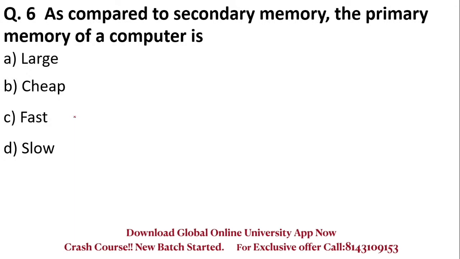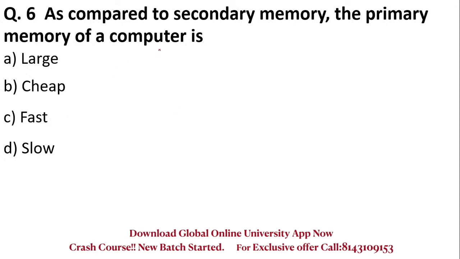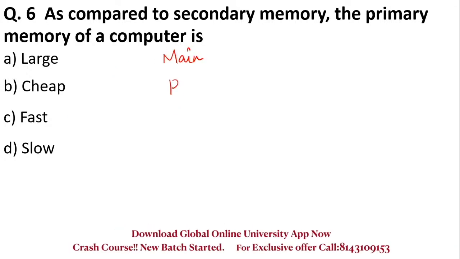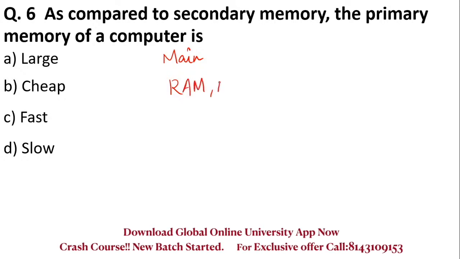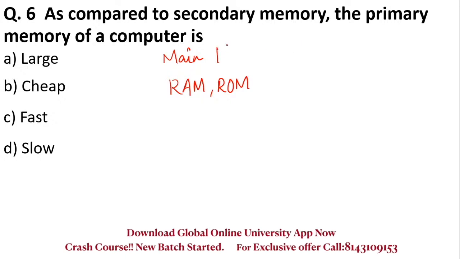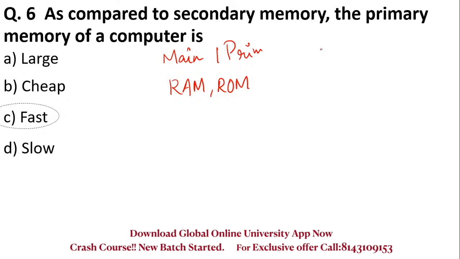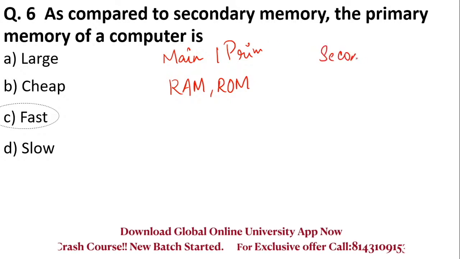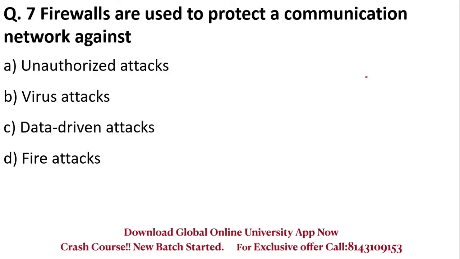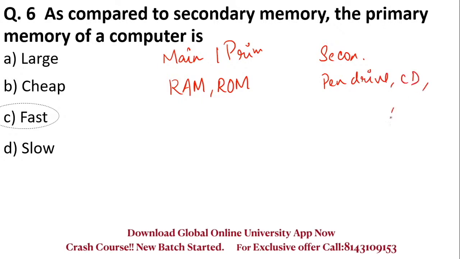Okay, Google and Yahoo. So as compared to secondary memory, the primary memory is, so primary memory is also called the main memory. The examples are RAM and ROM. These are a kind of primary memory. And secondary memory, the examples are your pen drive, your CD, your DVD.